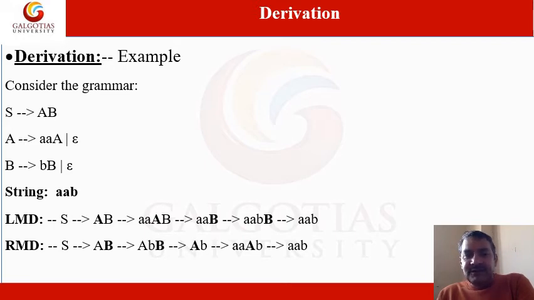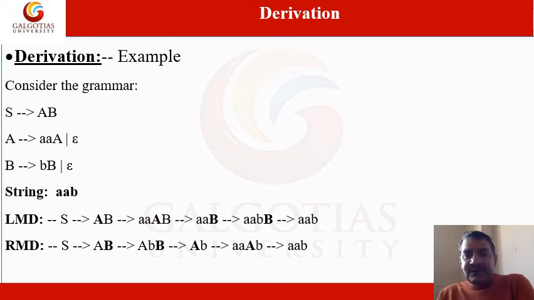Now you replace this capital A with small a. You require small b, so you can replace this capital A with null, because in the second production you have A derives null. So you replace capital A by null, and what is left is small a, capital B. Now you require small b, so there is a production B derives small b, capital B. You first write small b, capital B. Now this capital B will be replaced by null. You will get small a, small b. This is all about the leftmost derivation.